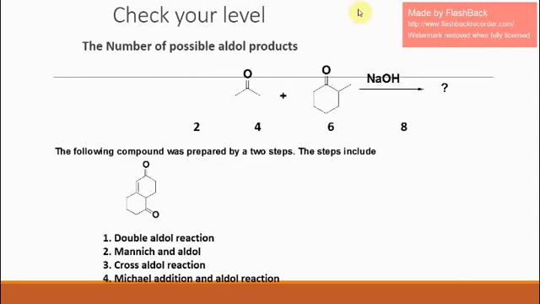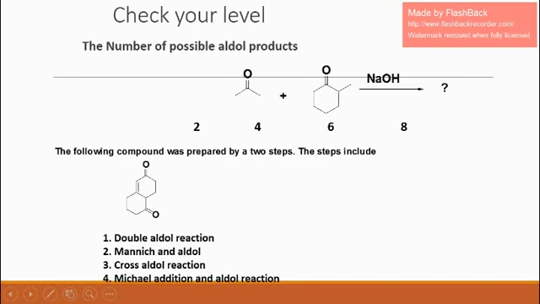This is the third level, apply level. The number of possible aldol products in the following reactions. Acetone is treated with 2-methyl cyclohexanone in the presence of base. Many students go for 4 as answer. It is wrong.